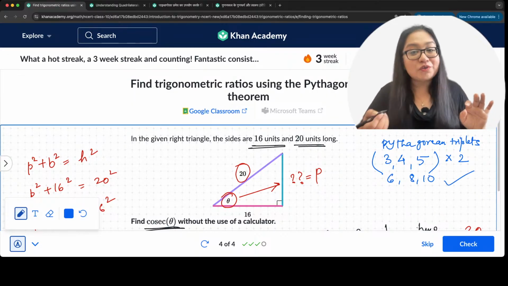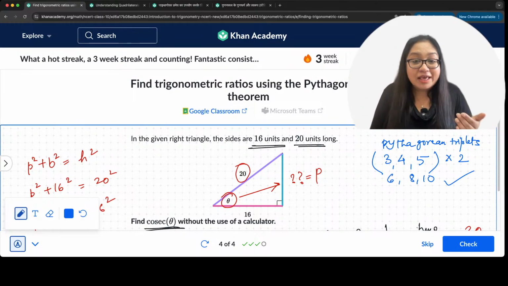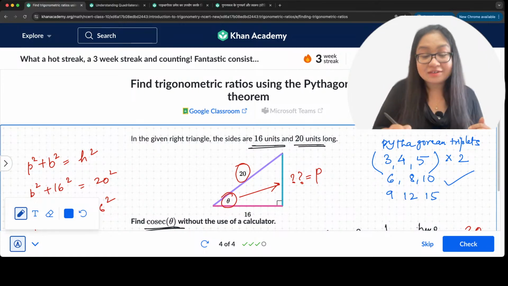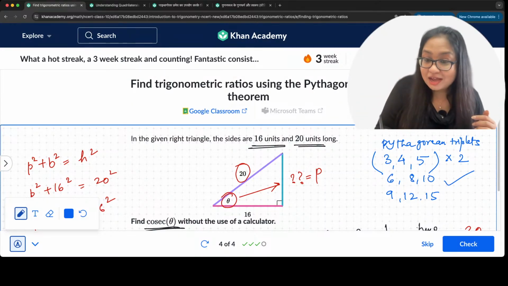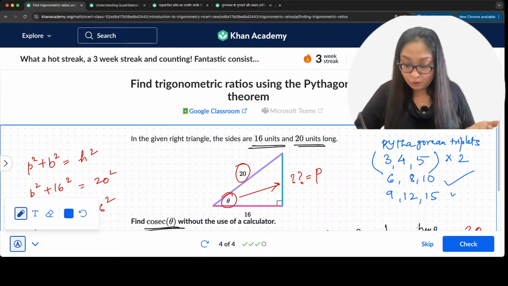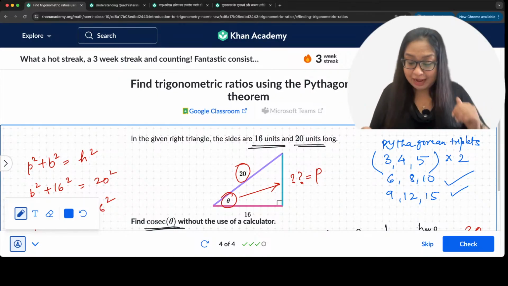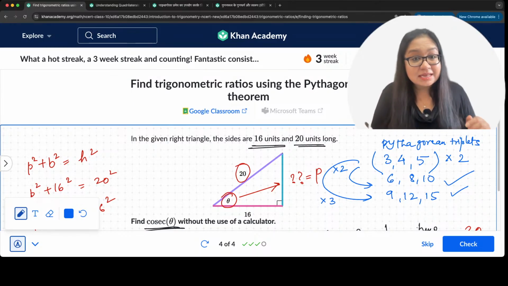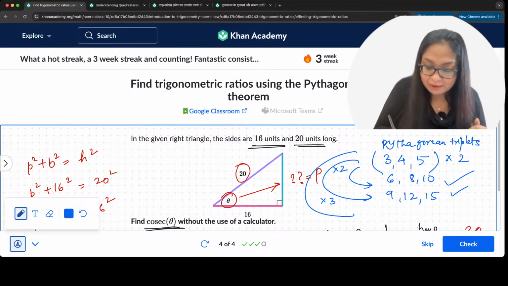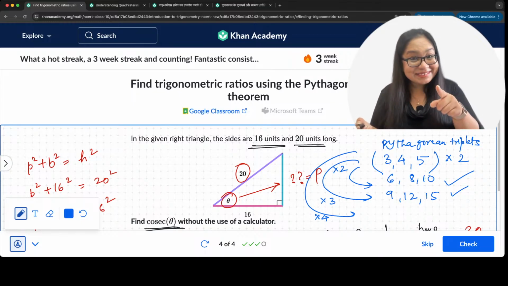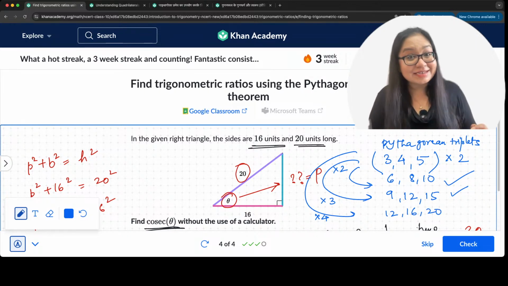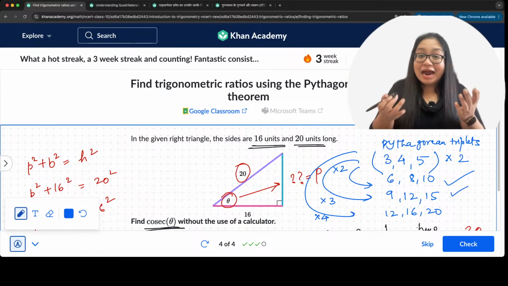This is also going to form a right angle triangle. Similarly, what if I multiply by 3? You get 9, 12, 15. They also form a right angle triangle. What if I multiply by 4? You get 3 into 4, 12, 4 into 4, 16, and 5 into 4, 20. And that's exactly what you see here.